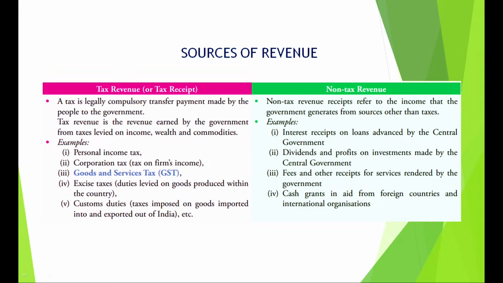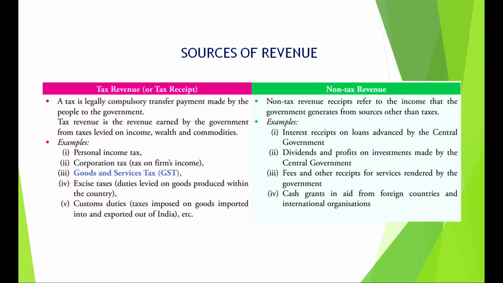Remember, tax is a legally compulsory transfer payment made by the people to the government. You cannot escape it. And tax is a revenue earned by the government from taxes levied on income, wealth, commodities. That means there is a difference between a direct tax and an indirect tax, which I will be coming to. Then non-tax revenue is receipts from sources other than taxes.